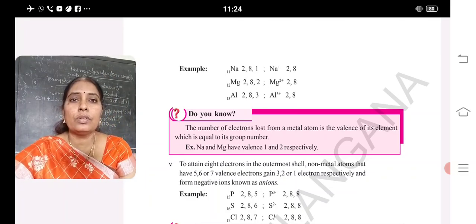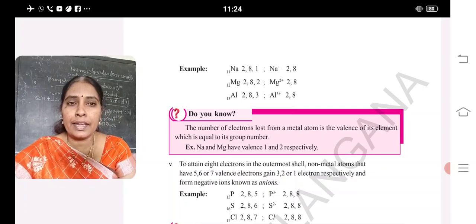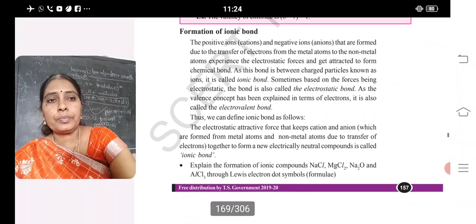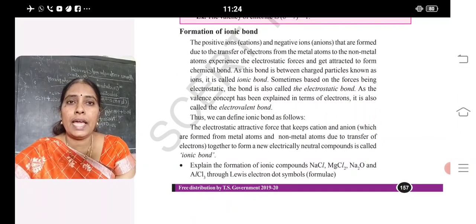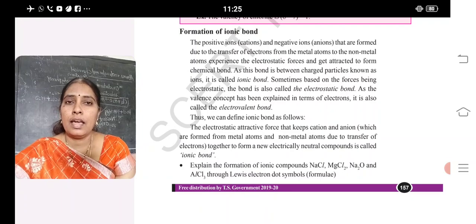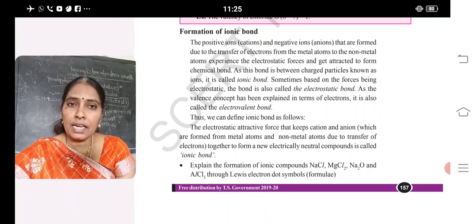Chemical bonds have so many types. The first type is the ionic bond, the bond formed between atoms by transfer of electrons. The atom which transfers the electron acquires a positive charge, forms a positive ion, and is known as a cation. The atom which gains the electron becomes negatively charged, forms a negative ion, and is called an anion.